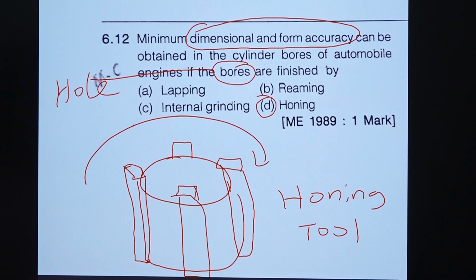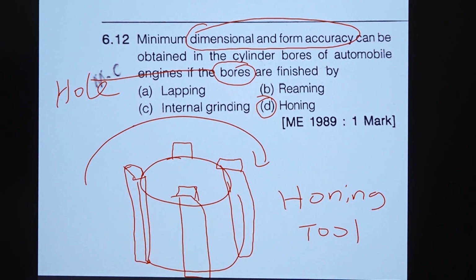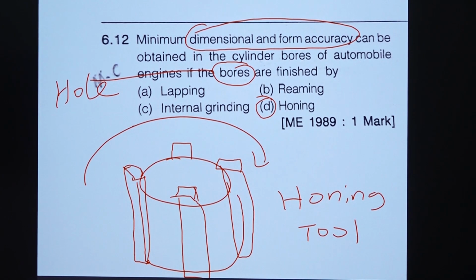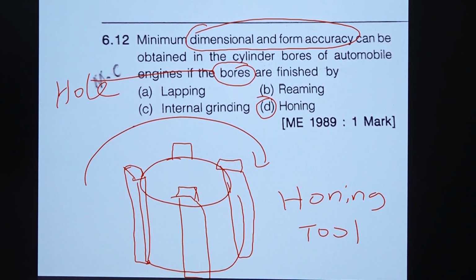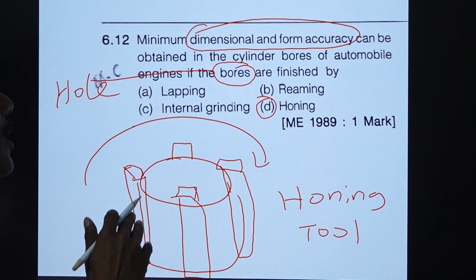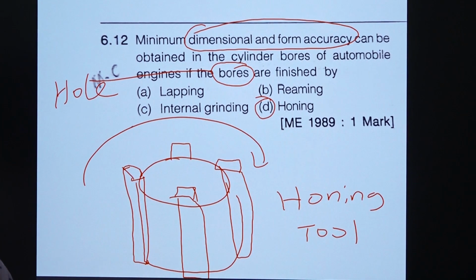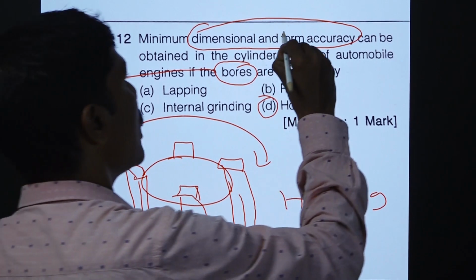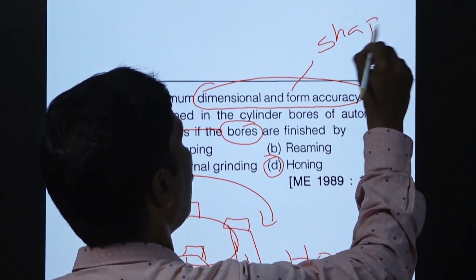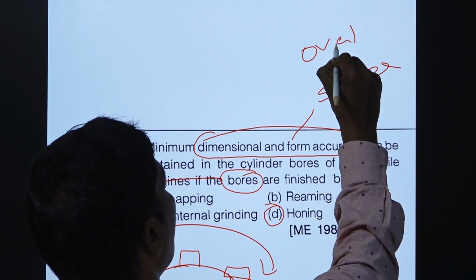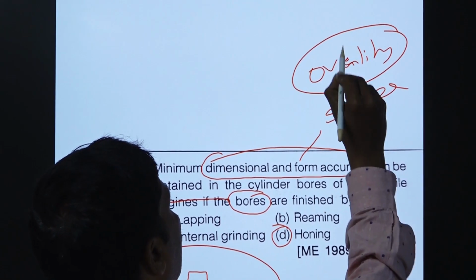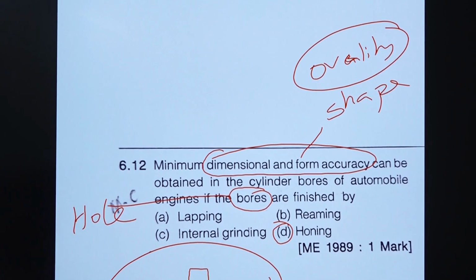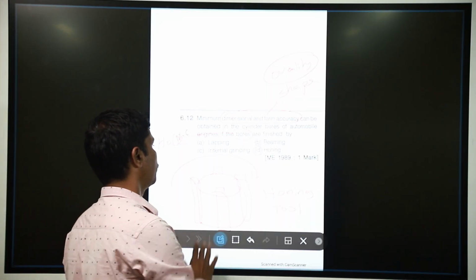Reaming is a hole finishing operation. Lapping is a surface finishing operation with the help of loose abrasives. Honing is the operation to correct the ovality of the hole. It gives dimensional and form accuracy. Form means shape. Whenever there is ovality, it can be reduced by honing, so dimensional accuracy can be achieved.